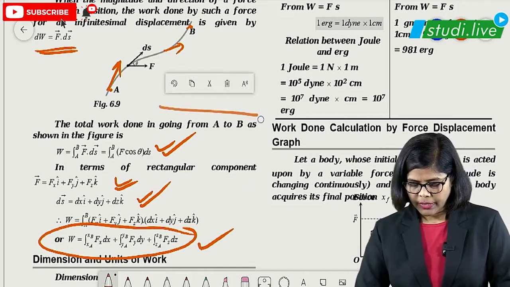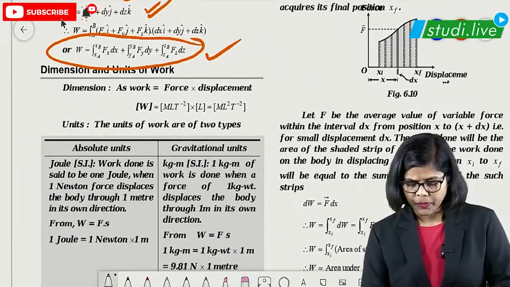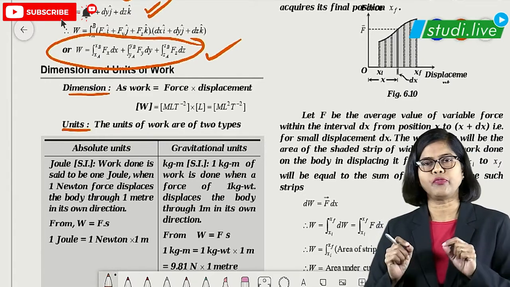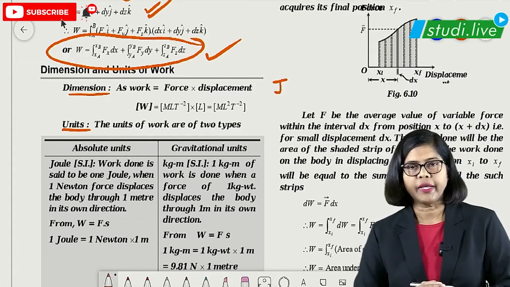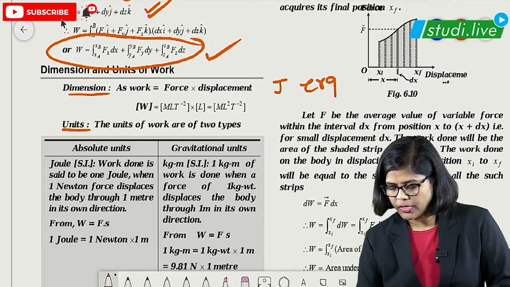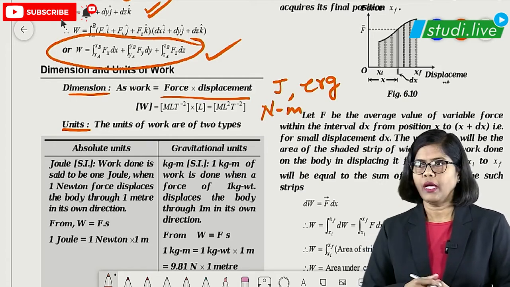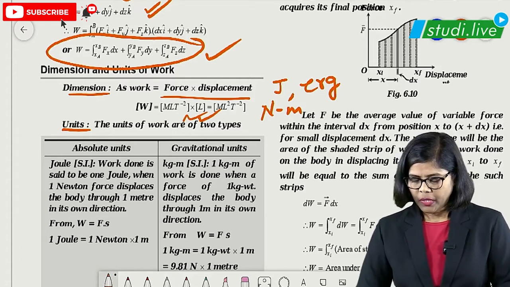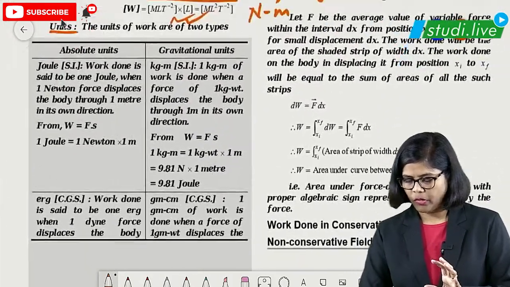Right, students? Then after this comes the next part, that is unit and dimensions of work done. Of course, we have to remember that particular part because work is force into displacement. So we get the unit: work unit is joule in the MKS system and erg in the CGS system. And one more unit is there, that is the Newton meter in the MKS system. Newton meter we have got from this particular formula. And the dimension is given as M1 L2 T minus 2, which you have already learned. So we have to understand all these basic things about work.